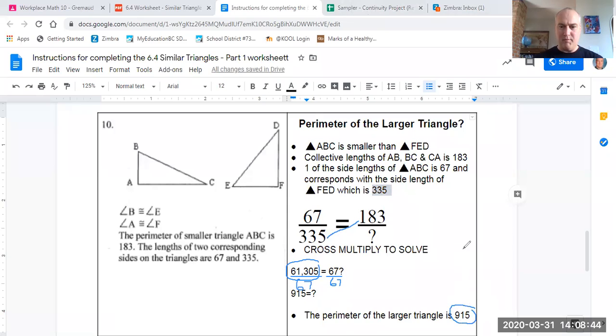This makes sense because this 915 should be much bigger than the one side length of that triangle, so it is bigger than 335. It also makes sense because this value should be substantially bigger than the perimeter of the smaller triangle as well. So this makes sense. It is correct.